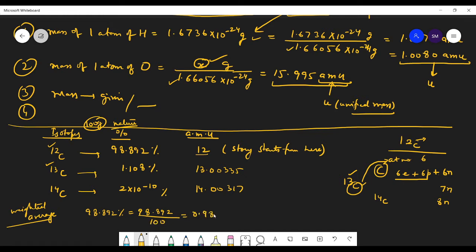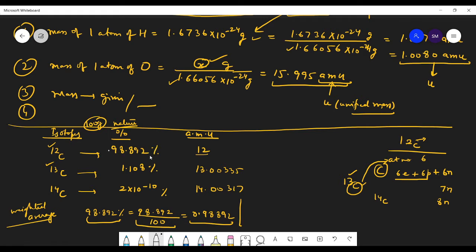So 0.98892. Whether you write this or this or this, all three of them are exactly the same. Is this clear? So you find the weighted average, or you can say weighted mean, and instead of the percentage, we'll write it in terms of decimal.